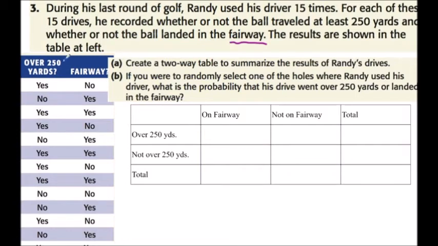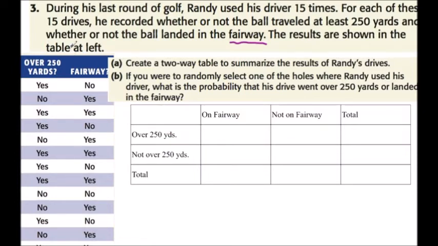And the other categorical variable we're considering is how far did it go? Was it over 250 yards or was it not? Okay, so it asks us to create a two-way table, and we can set up these categorical variables. It doesn't really matter whether you put the fairway on the top or the distance on the top, but I set it up this way.